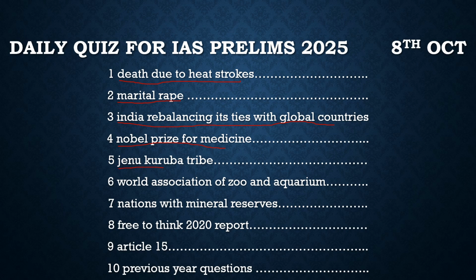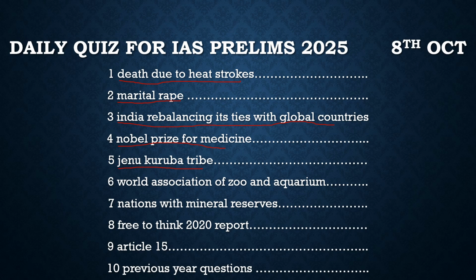It is about the Gond Koruba community, the Koruba tribe, and where it is located. Why is it in the news? Because its leader has been given an award for protecting the forests. With respect to that, the Koruba tribe becomes important for us. We should know where it is located. With respect to that, we will solve a prelims based question and get more idea about it.